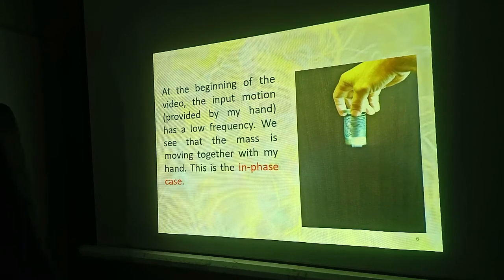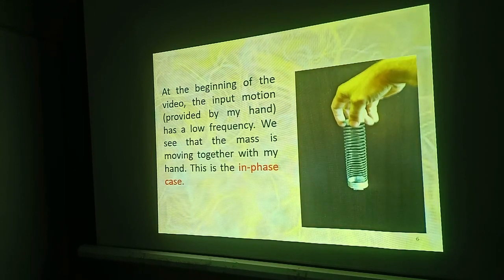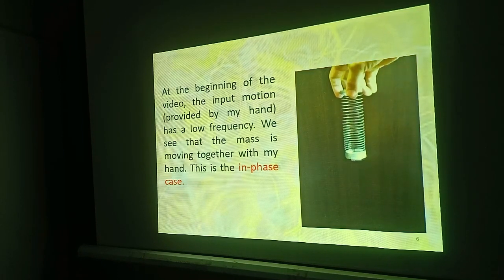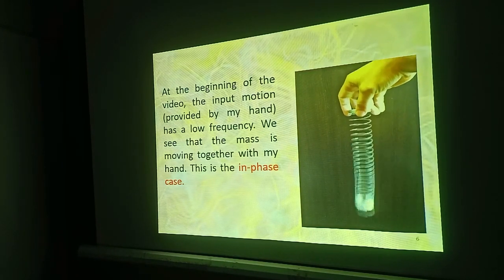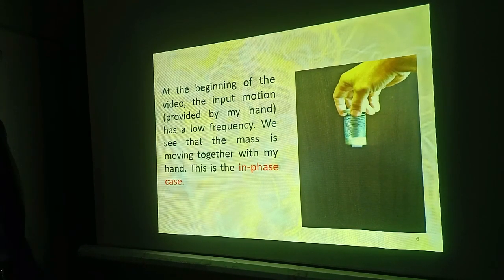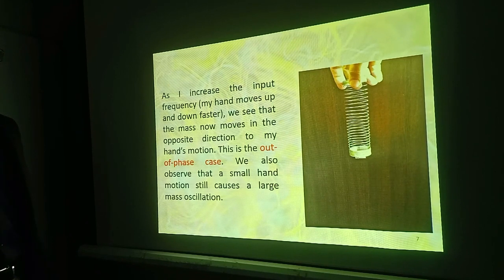Initially, when the frequency of vibration is low, you can see that the mass is moving with the hand, up and down, up and down. So this in-phase motion is only for small frequency vibrations. If there is an external source of high frequency, then the system will move out of phase and it will vibrate with high frequencies. So this is the whole description of in-phase and out-of-phase motion. You can check it from the provided slides. These slides will be uploaded on Google Classroom.